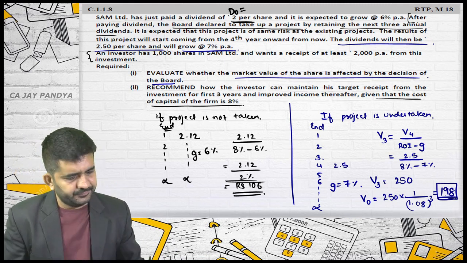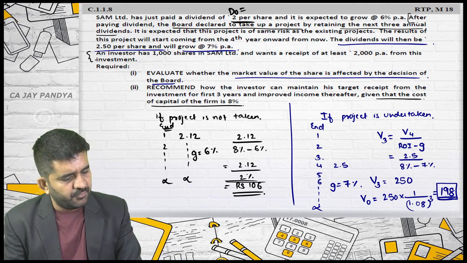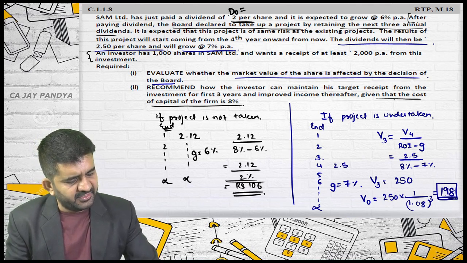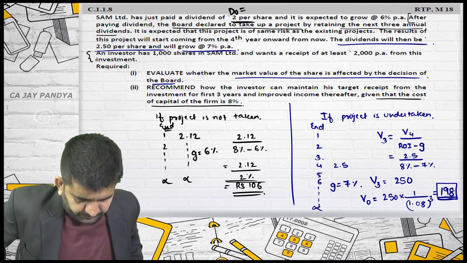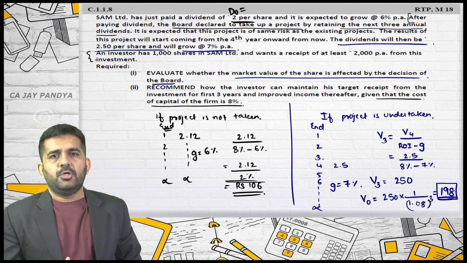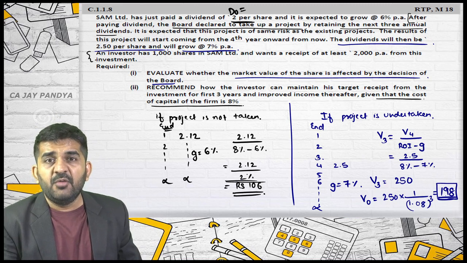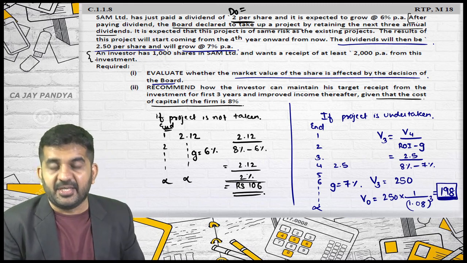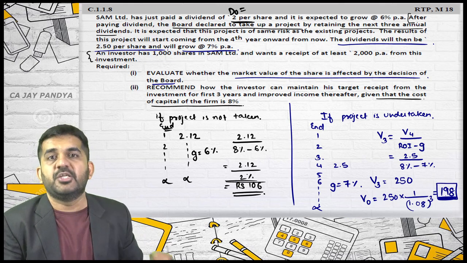Second is, recommend how the investor can maintain his target receipt from the investment for the first 3 years and improved income thereafter, given that the cost of capital of the firm is 8%. Now, I will have to find out the market price of the share today if the project is undertaken. So if the project is undertaken, the market price of the share today is 198.